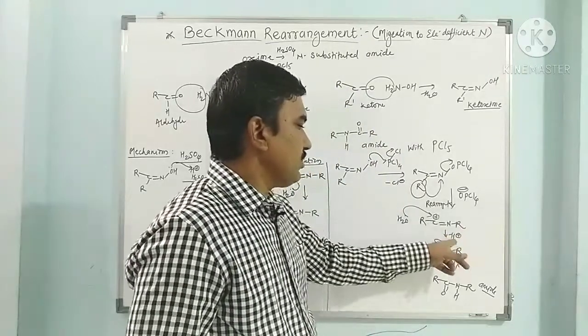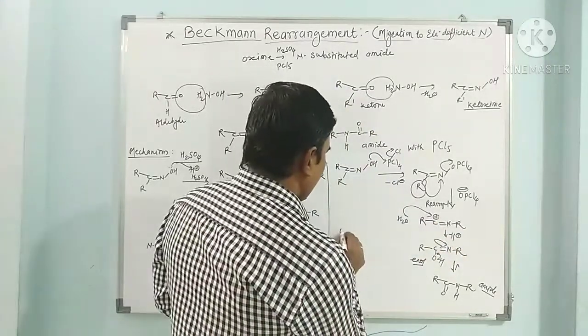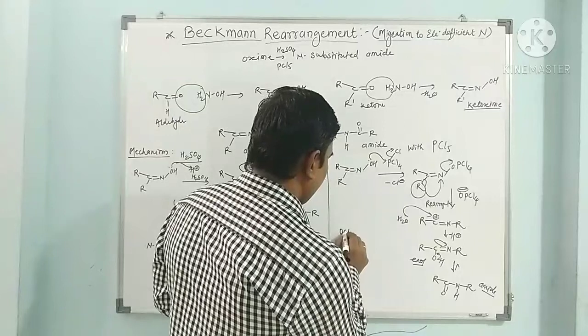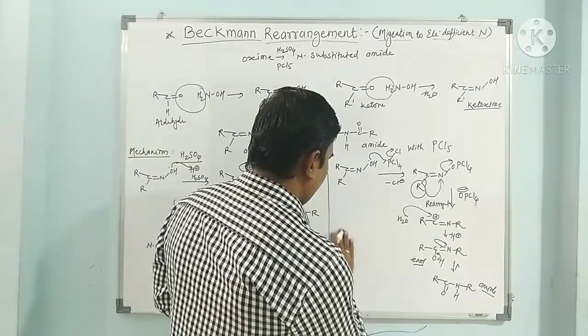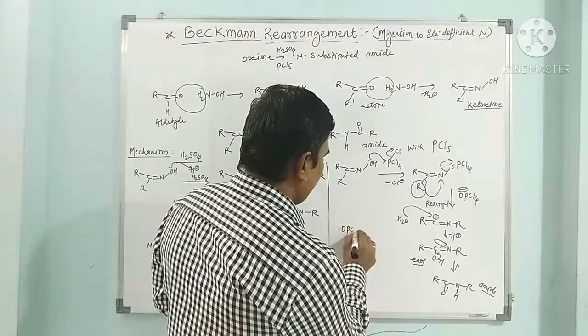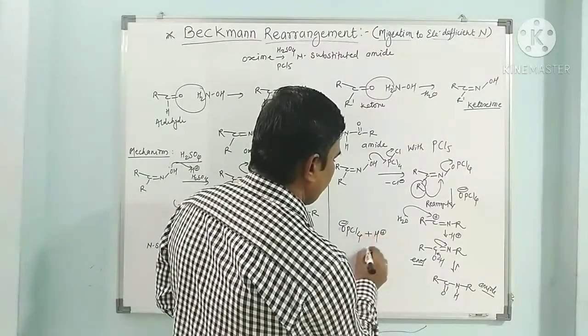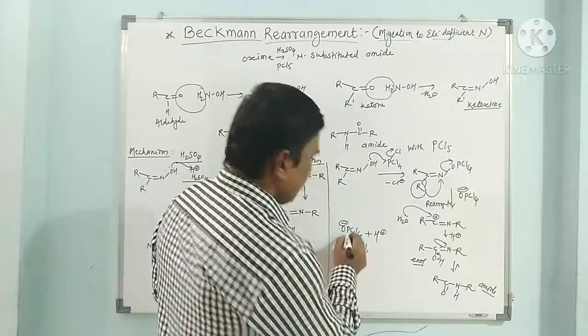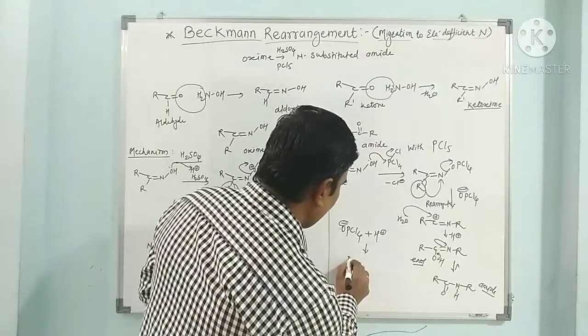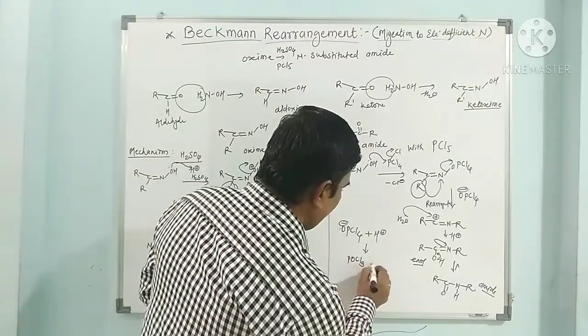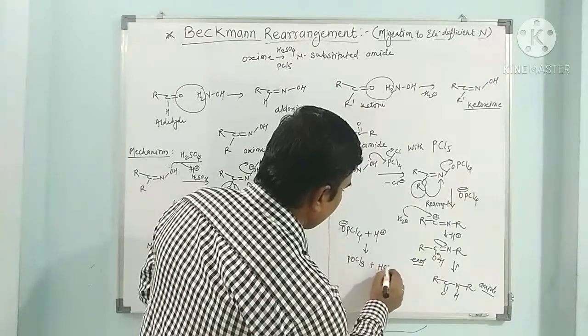Now this OPCl4 can combine with this proton. So OPCl4 reacts with this proton and gives phosphorus oxychloride, that is POCl3, plus HCl.